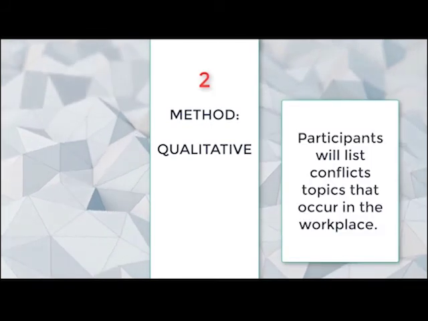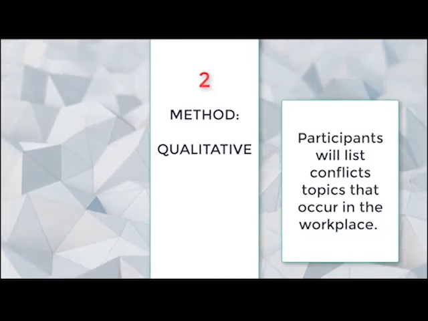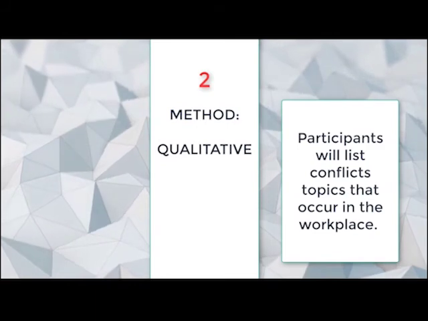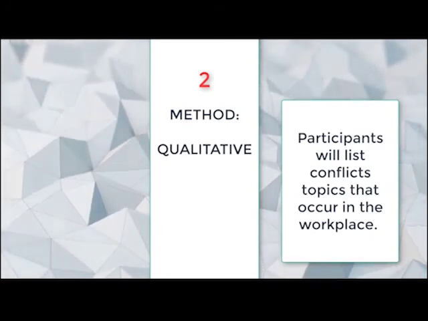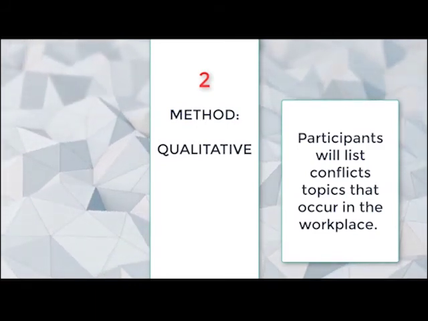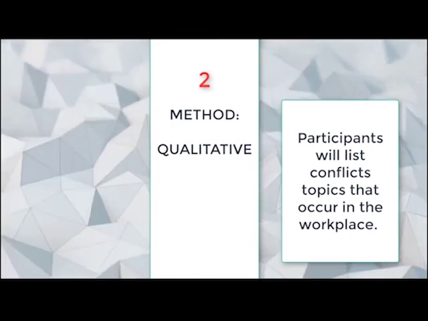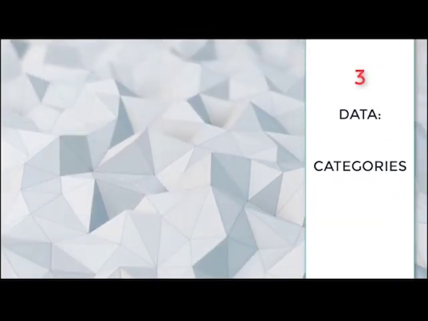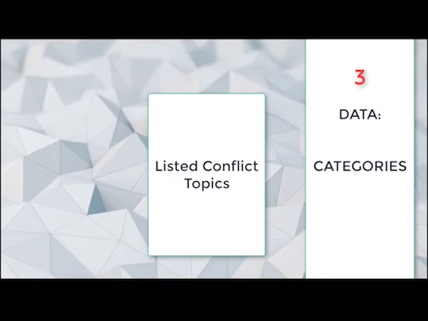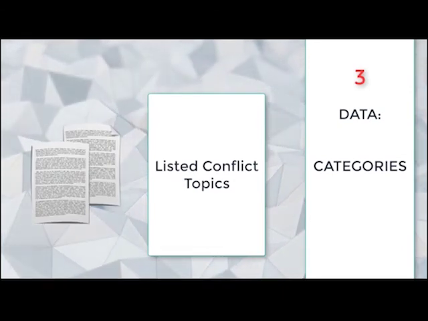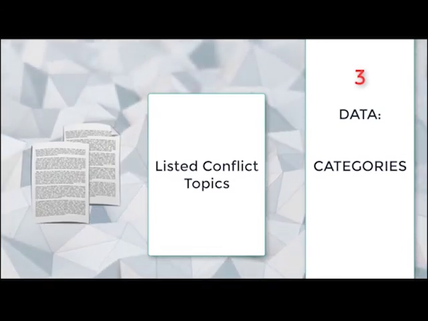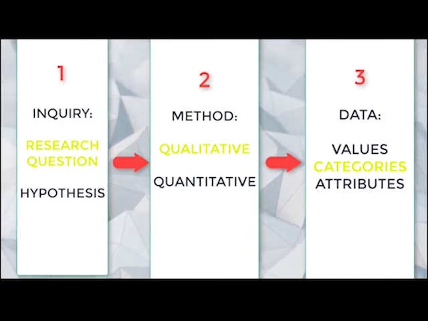If you elect to use a qualitative data collection method, then you'll have data that is comprised of words, such as named conflict topics. This is suitable given the research question that you started with. Finally, this qualitative method would result in named categories of conflict. Overall, you can see how a researcher's decisions shape the outcome of the data.